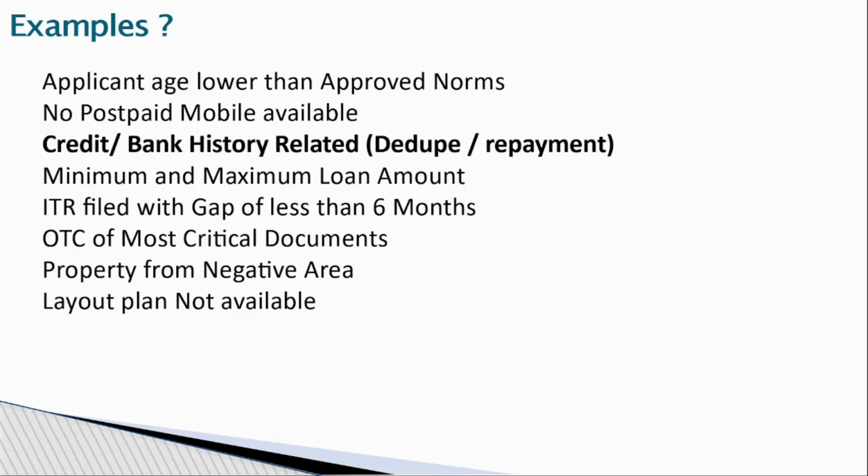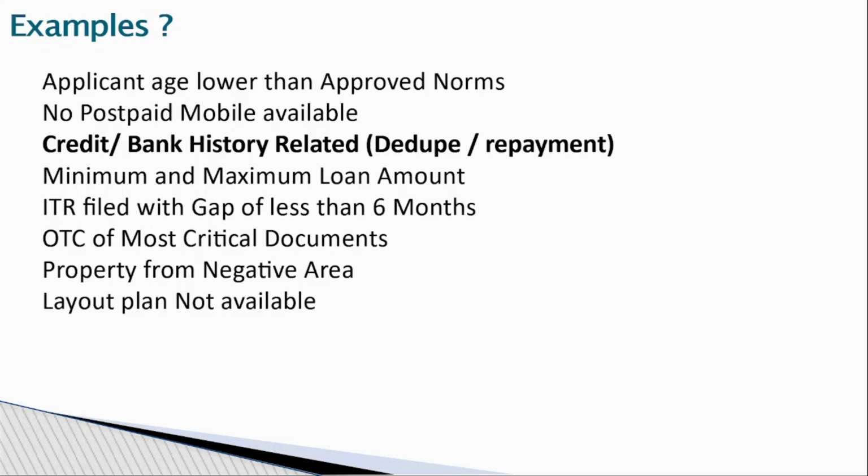So what are some examples of deviations? We have a lot of deviations. The customer has a prepaid phone, not postpaid, or the credit history is not good. The loan amount is less than the minimum or more than the maximum loan amount. The ITR has a filing gap of 6 months in the last 3 years before applying for this loan.